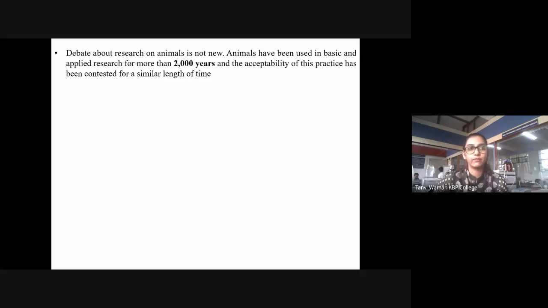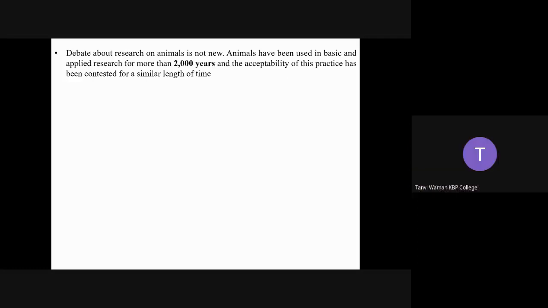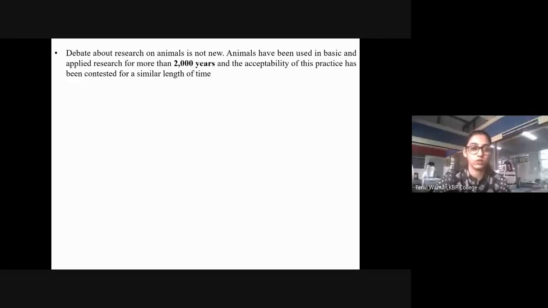If you guys remember or know, when humans had to go to the moon, they sent a dog, right? They sent a dog instead of sending a human being. They sent an animal, the dog, thinking, or they may have decided, that the dog's life is not that worth. That is why they sent the dog. It is the same for all the animals. So this debate has always been there ever since research on animals started.